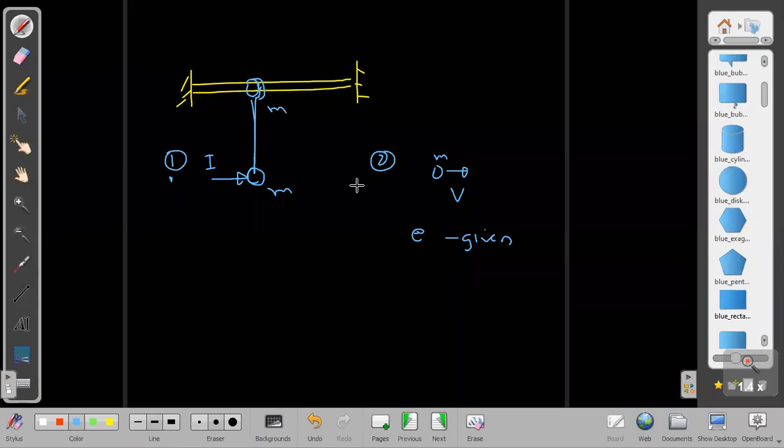It is coming with velocity v and colliding with this system, which was initially at rest, and the surfaces are frictionless everywhere. In both cases, you have to find the maximum angle at which the string will get inclined. Find the maximum possible value of theta.